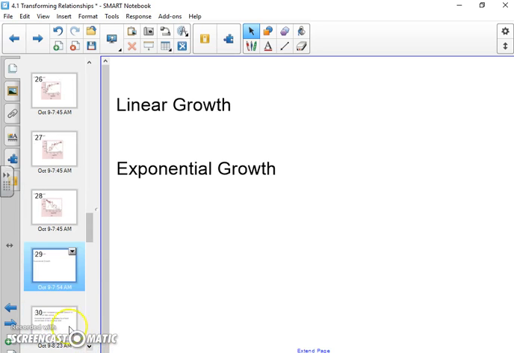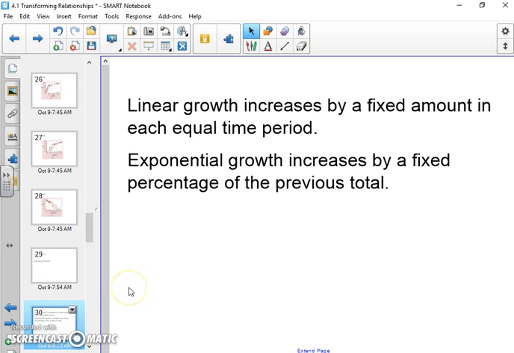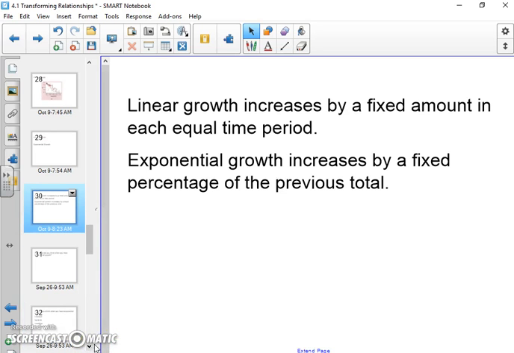Alright, so linear growth and exponential growth. Linear growth increases by a fixed amount in each equal time period. So that's like an arithmetic sequence. You're just adding 2 every single time. 2 is your fixed amount, just keep adding that. Now exponential growth is an increase by a fixed percentage of the previous total. So this one has to do more with actually multiplying, and we'll see an example of this very soon.